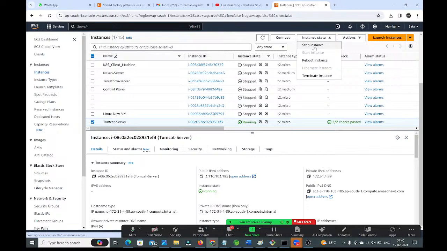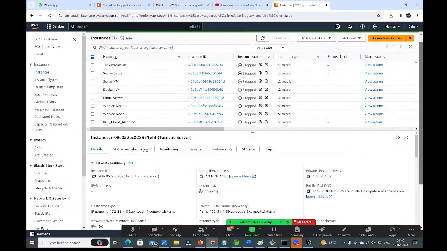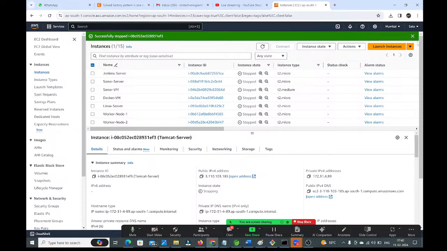After practice, don't forget to stop the instances, guys. That is mandatory. Otherwise, unnecessarily, a bill will be generated. Even if you are using the free tier, once 750 hours are completed, a bill will be generated. That's why don't forget to stop the instance once your work is completed.